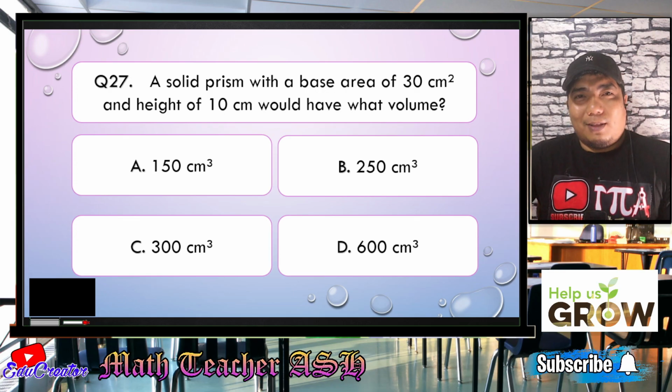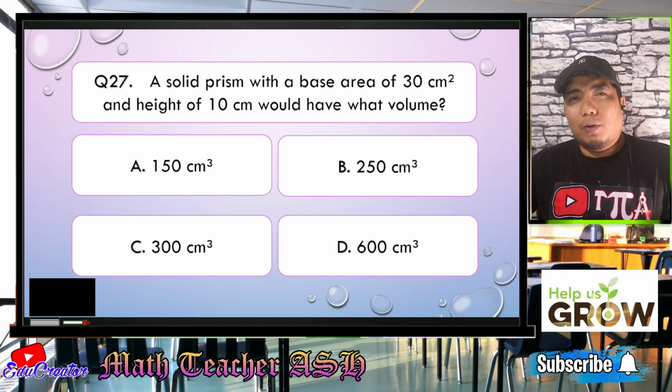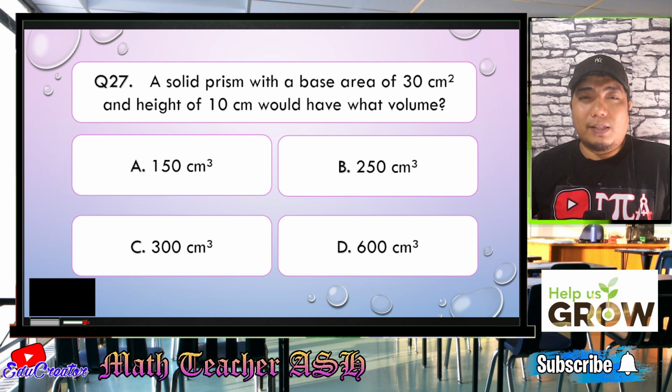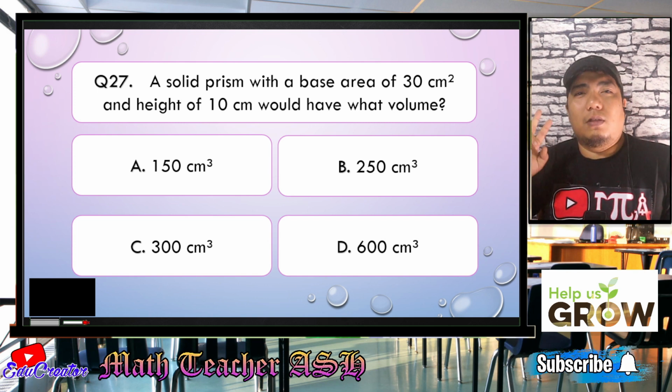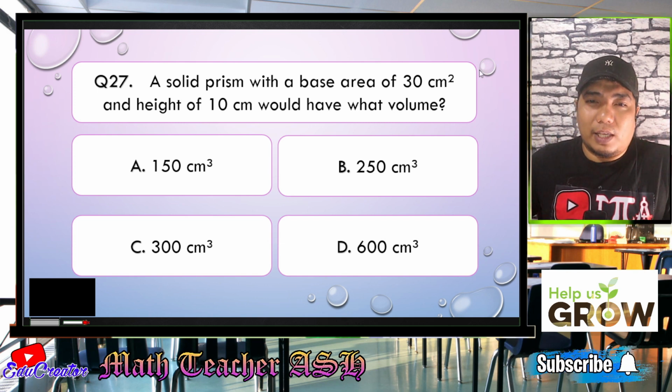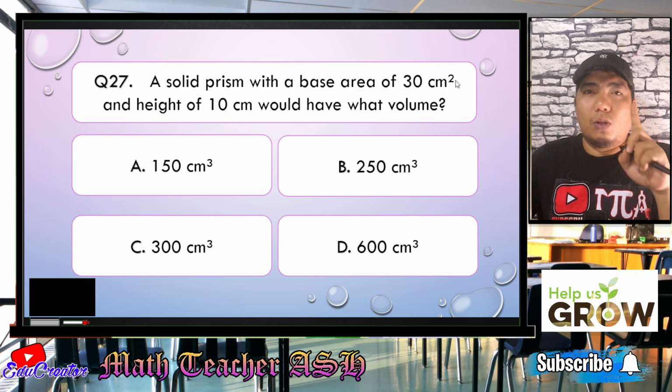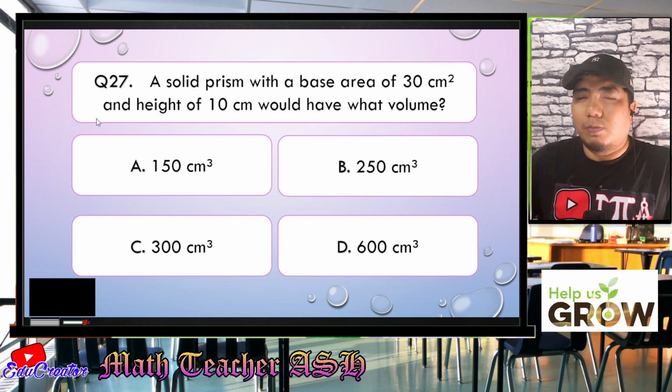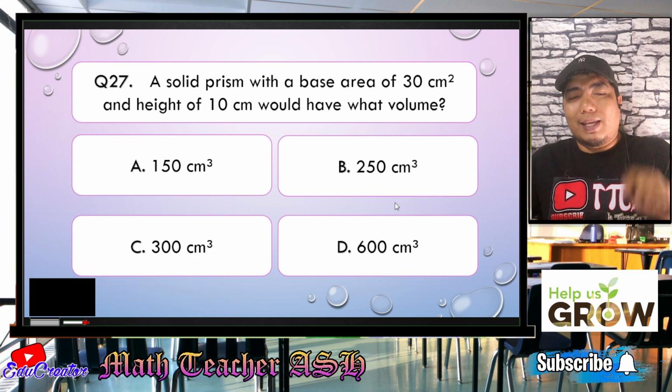All right, math learners. Now remember, talking about prism earlier, the volume we got was length times width times height, right? All right. So when you have a solid prism with a base area of 30, that is already in the degree of 2, as you can see here. So you just need one more degree. So you just multiply it by its height. So 30 times 10, you will get 300.